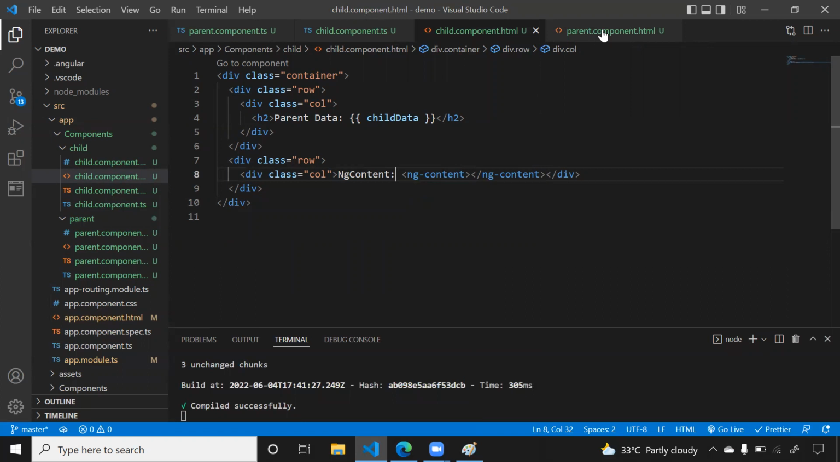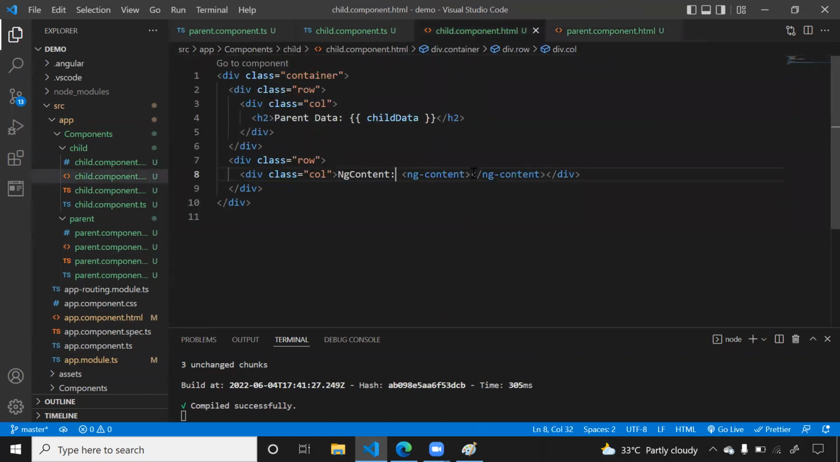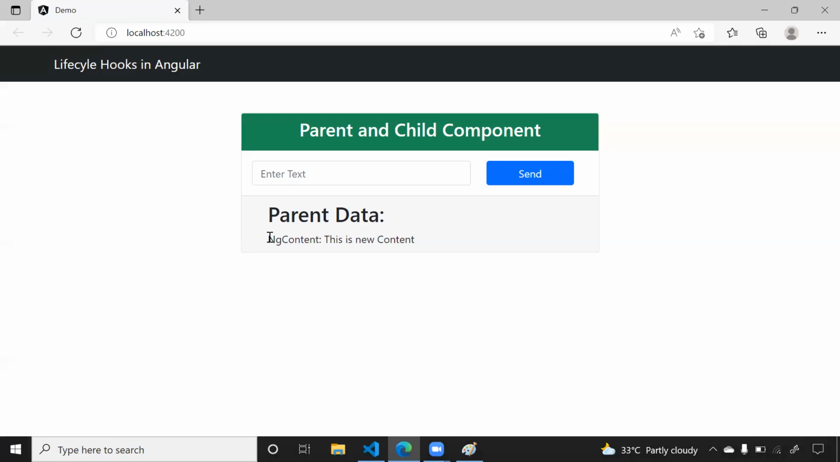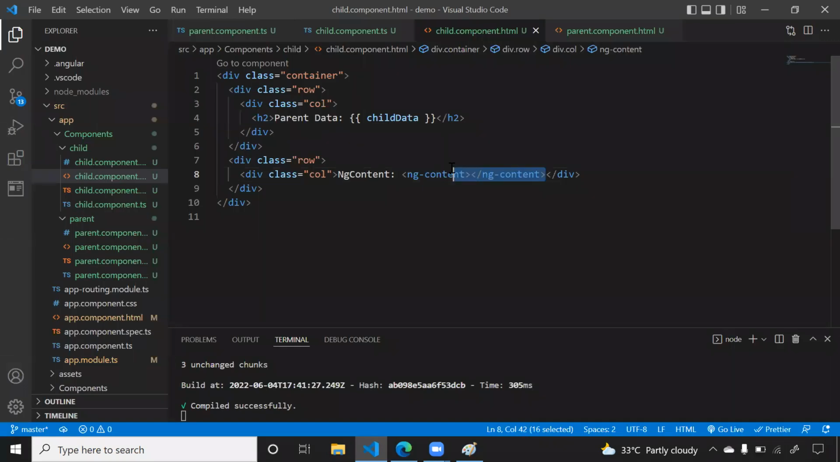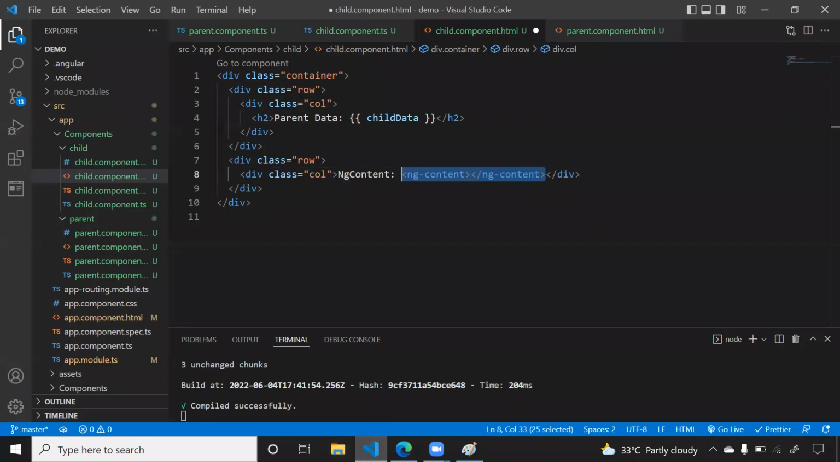Whatever content you write between this opening tag and closing tag will be displayed inside this ng content. Inside this ng content, don't write anything. Now if you go here, see, we got ng content. This is new content. Now suppose I'm not writing this ng content here. Let me remove this ng content and save it. Now you are not able to see that content. So if you want to display that content, then you have to write this ng content.